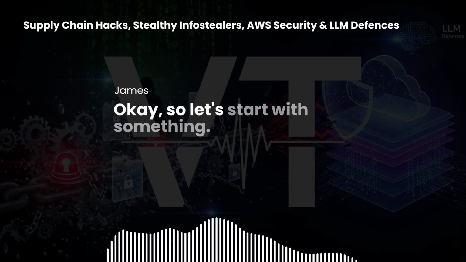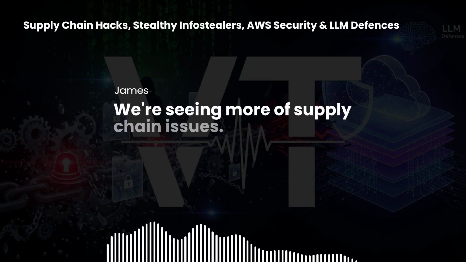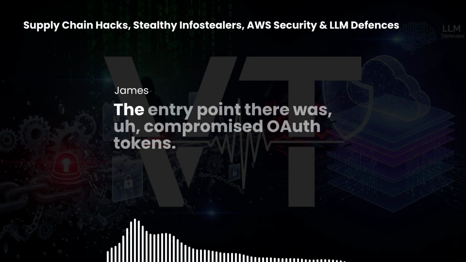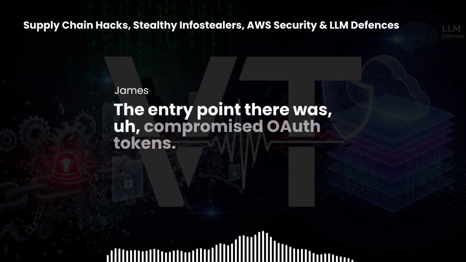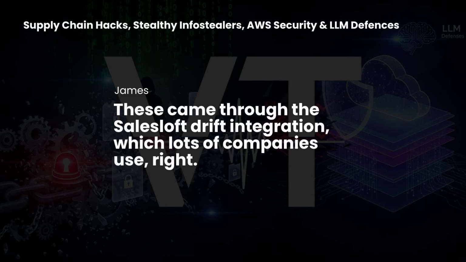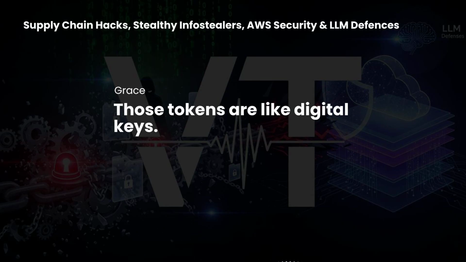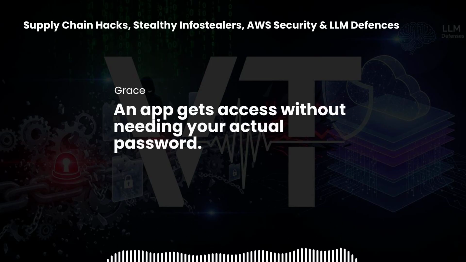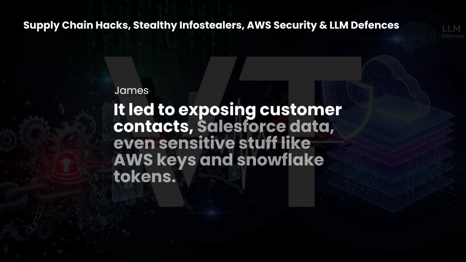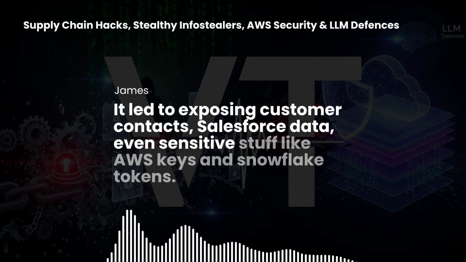Okay, so let's start with something we're seeing more of. Supply chain issues. Pretty sneaky stuff, like those breaches at Zscaler and Palo Alto Networks. The entry point there was compromised OAuth tokens. These came through the Salesloft Drift integration, which lots of companies use. Right, those tokens are like digital keys. An app gets access without needing your actual password. And the impact wasn't small, was it? It led to exposing customer contacts, Salesforce data, even sensitive stuff like AWS keys and Snowflake tokens.